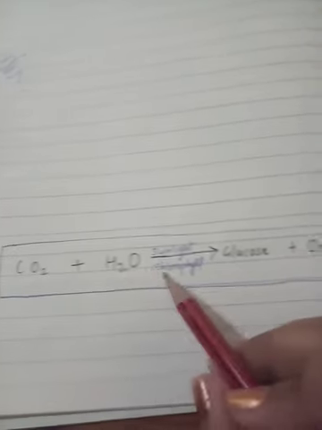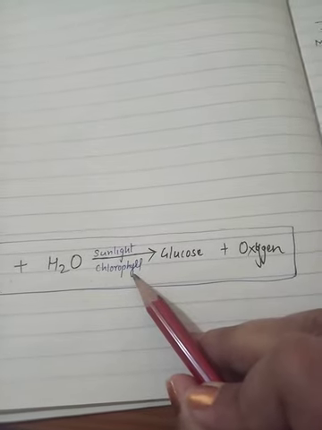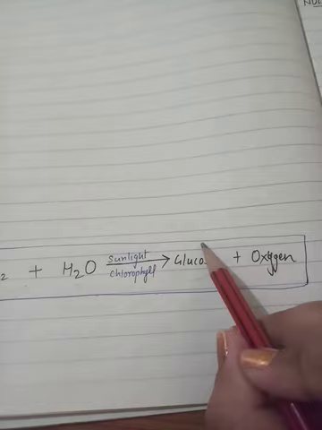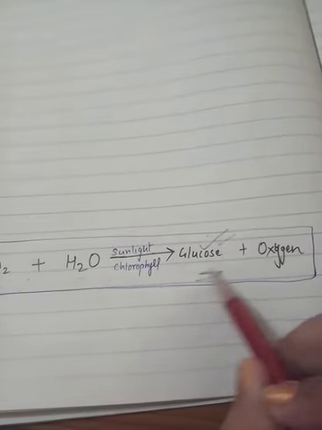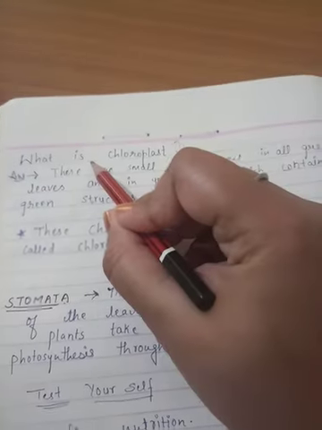So carbon dioxide plus water gives you glucose in the presence of sunlight; sunlight is very important. If any of these factors is not there, then glucose is not going to form. Glucose is the food for the plants, and they release oxygen. This is waste for them, but it is very crucial and important for all other animals, especially human beings.